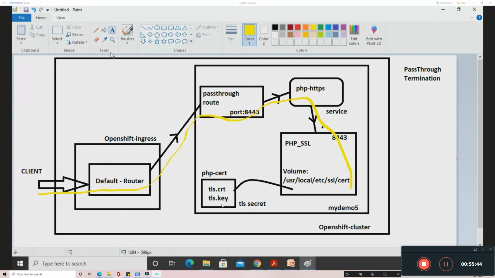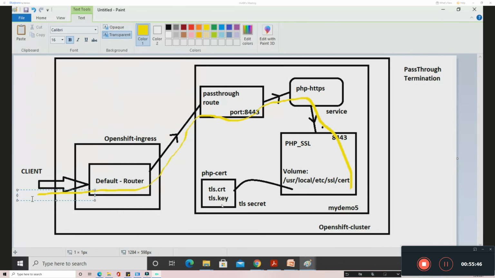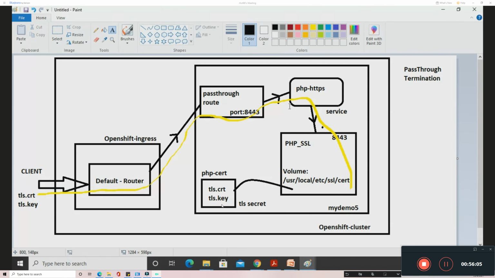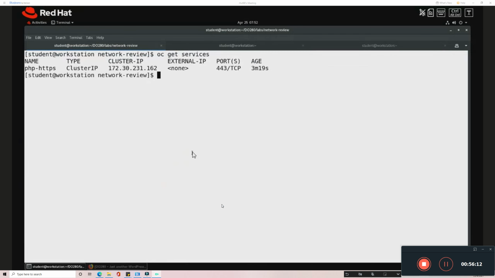And here the client will have the TLS certificate and key. So this is what the pass-through route is. This will be issued to the client. So this is what we are going to observe. So now we will create the pass-through route. That is step number 4.